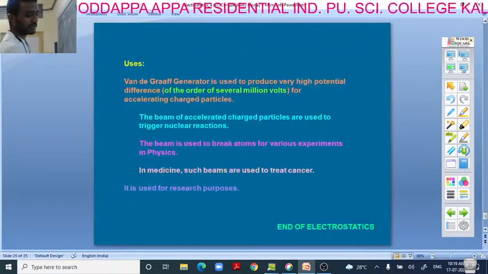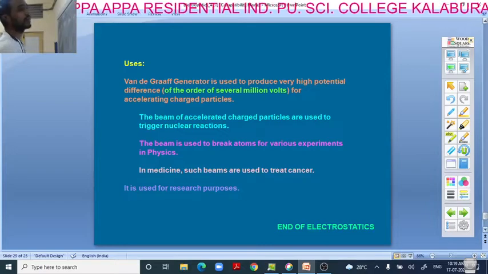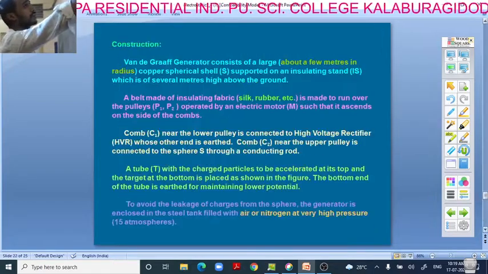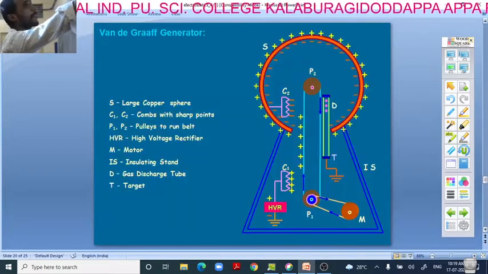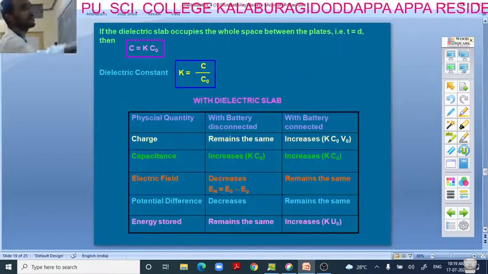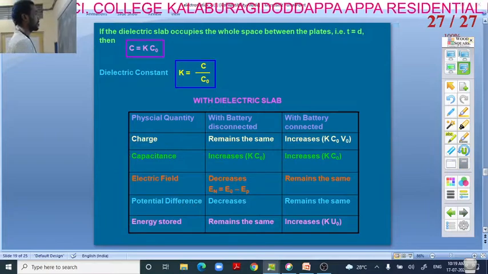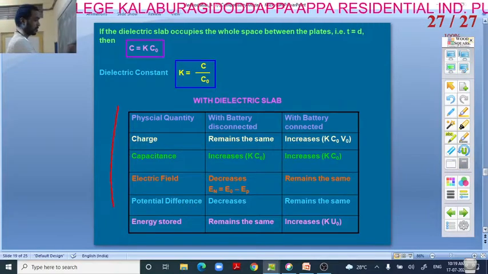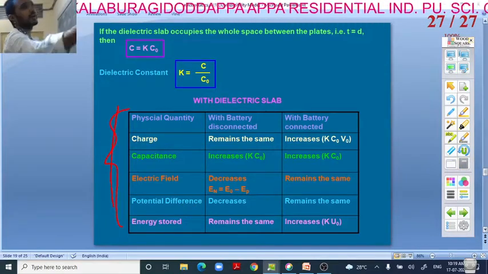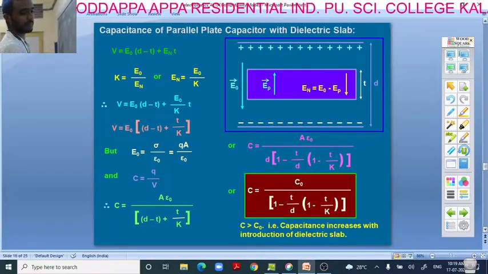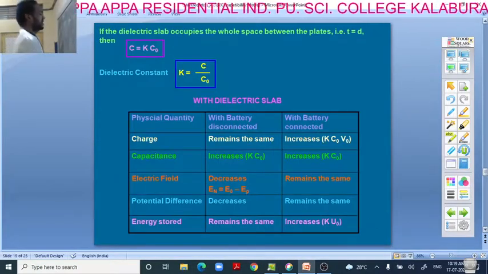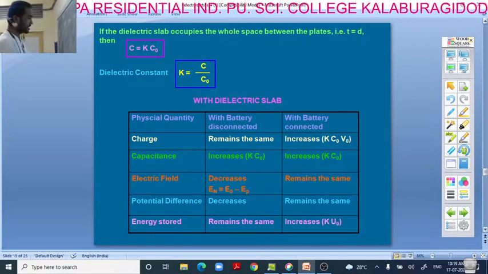Okay students, this is all about the concept of capacitors that we have done up to here. Just go through this and you have to remember these quantities.